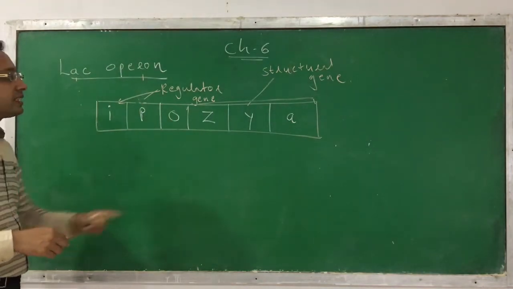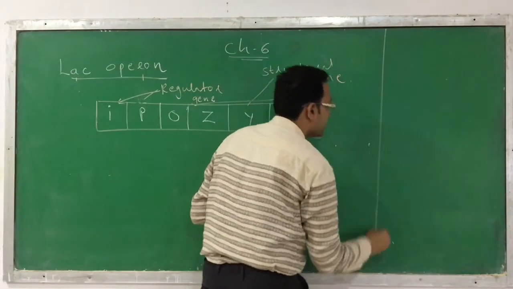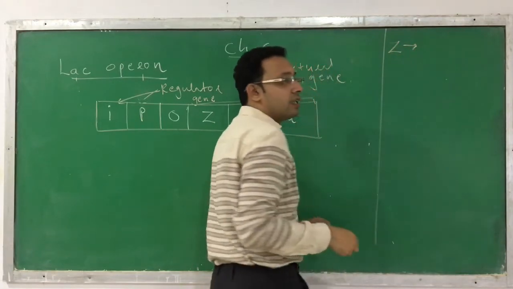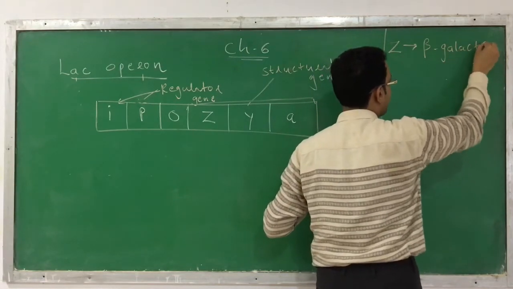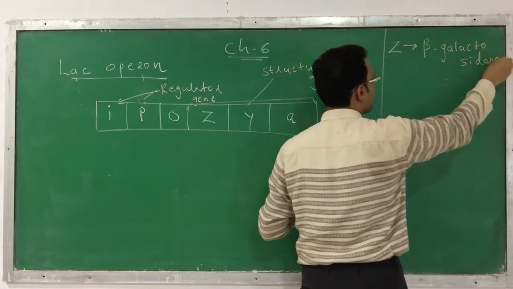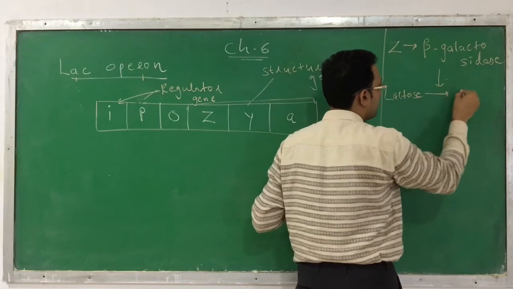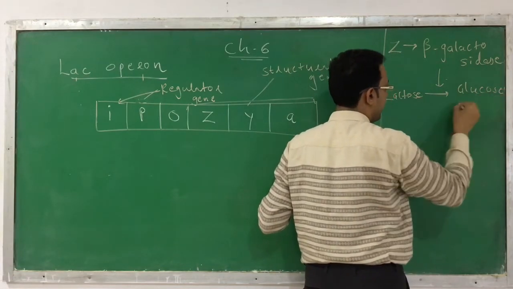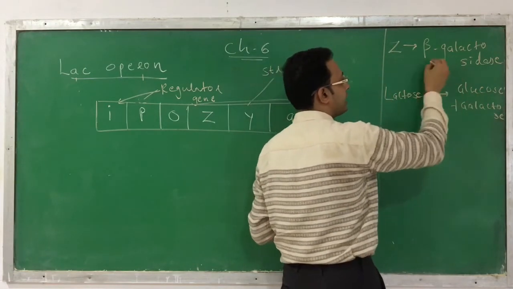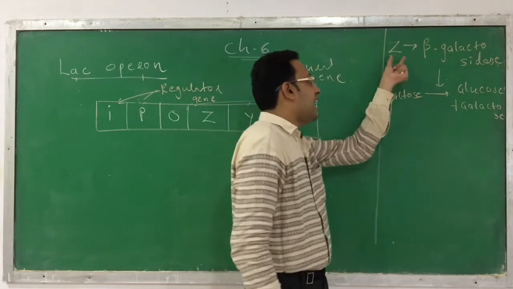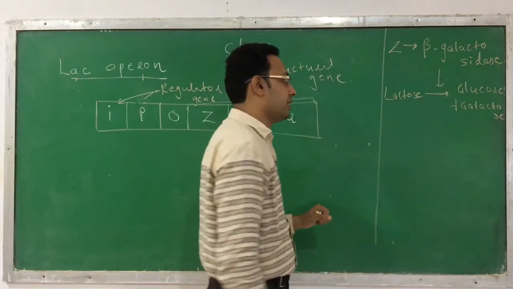Now what is the function of Z, Y, A? First of all, I will explain, and then we will start. Z is responsible for the translation of an enzyme called beta-galactosidase. This beta-galactosidase breaks down lactose into glucose and galactose. Which one? Beta-galactosidase, which is encoded by gene Z. This is the meaning of Z: Z is for the enzyme beta-galactosidase.